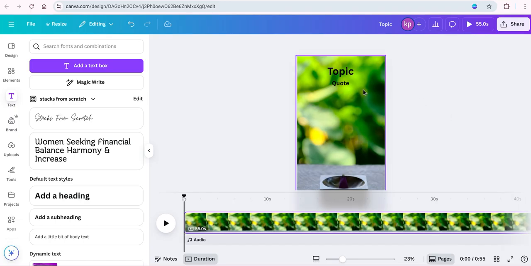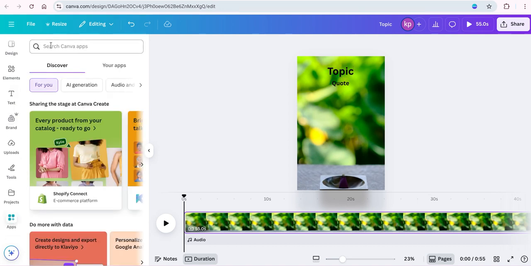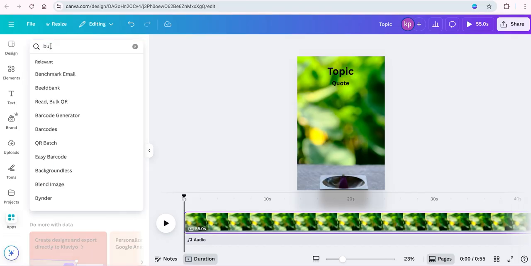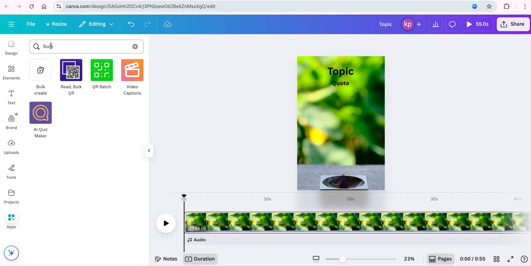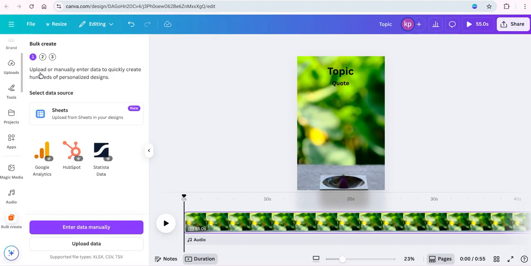All right, great work, guys. I hope you're following along with me. How cool would that be? Okay, so now we have our topic. We're going to go over to apps on the sidebar and type in the search bar bulk, enter, and you'll see the option to bulk create. That's right, click bulk create.